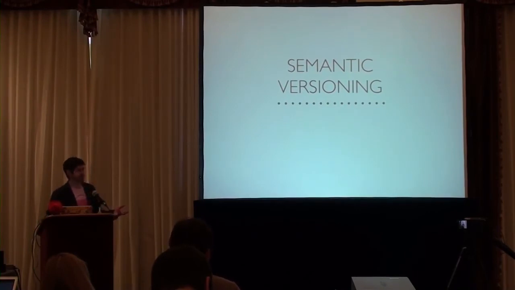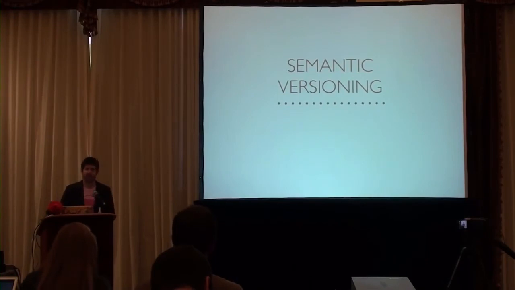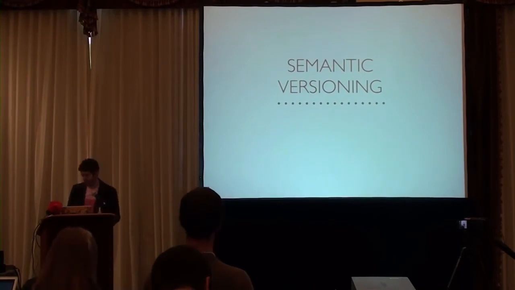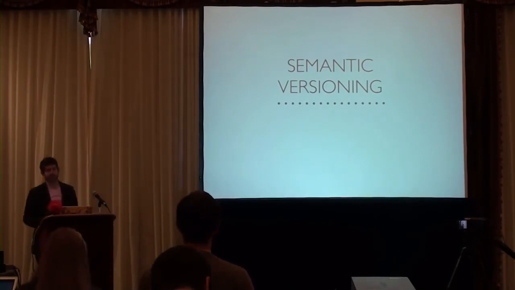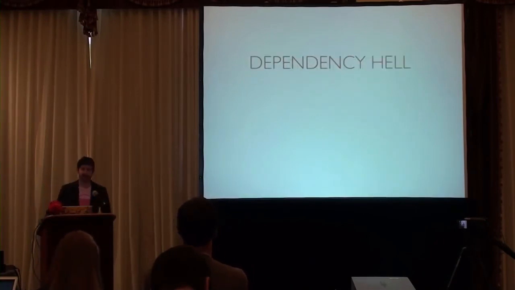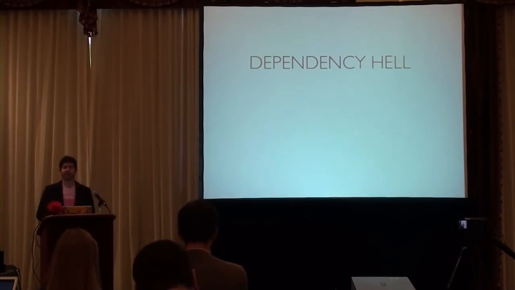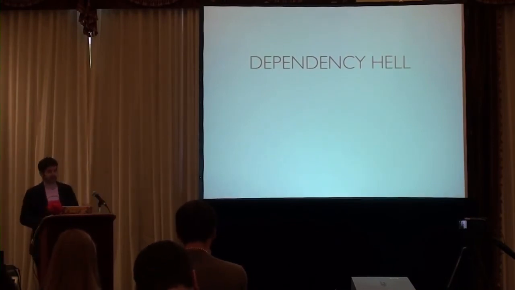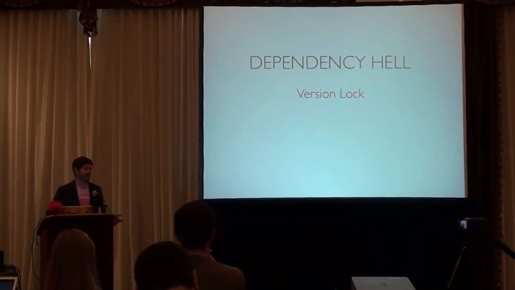There's two things that happen if you don't have a rigid and reliable way to tell people how your versions are changing from time to time. The first one is dependency hell. The system of getting into trouble is dependency hell. Dependency hell is two things. One of them is version lock. Version lock is when you bind too specifically to a dependency.